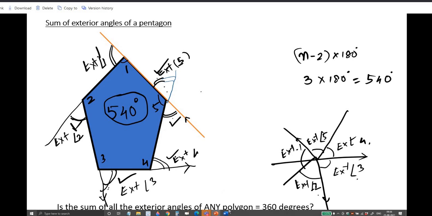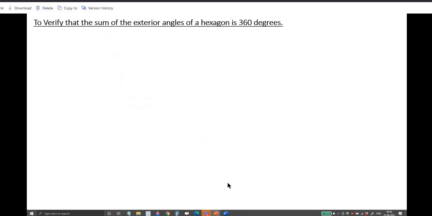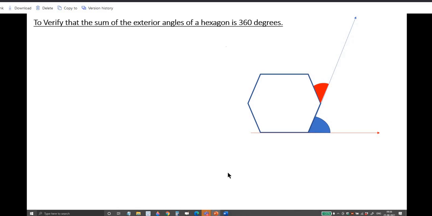Will it be for any polygon? See, you tried with a pentagon, you tried with a triangle. Do you think for every polygon that sum of all the exterior angles will be 360? Yes, sir. We will check. We'll take one more now. Hexagon we are taking, and I'll just show you fast. This is one exterior angle, other exterior angle, third exterior angle, fourth exterior angle, fifth exterior angle, sixth exterior angle.